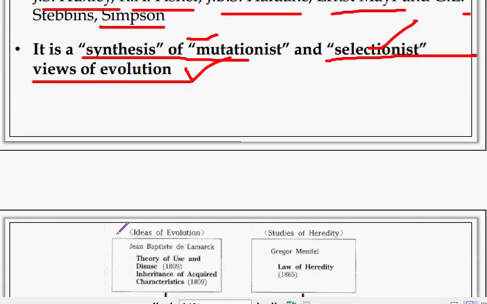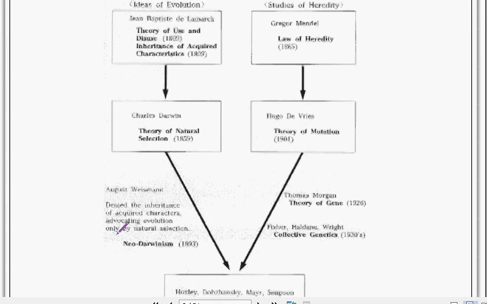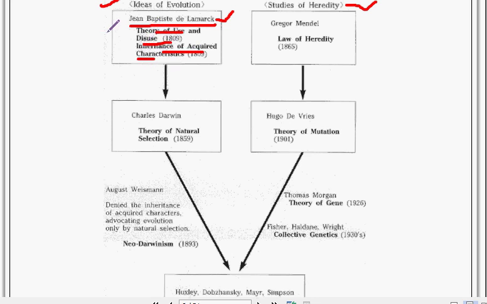Synthesis of naturalist views. First we will go into a brief chart given by Huxley and Dobzhansky. The first table is the idea of evolution and the study of heredity. Idea of evolution by Lamarck: Lamarck gave the theory of use and disuse and inheritance of acquired characters. From Mendel, the law of heredity has been taken. Studies of heredity, these two.